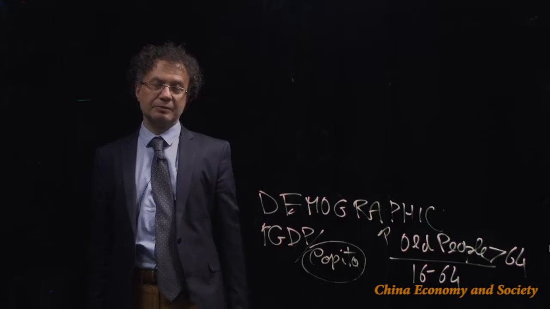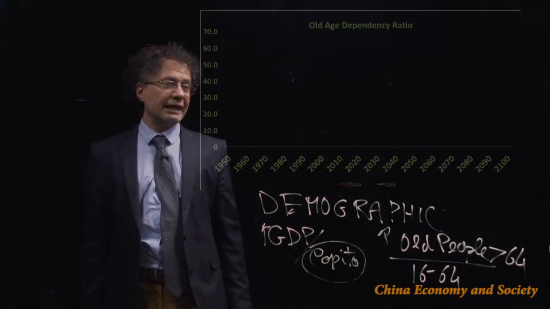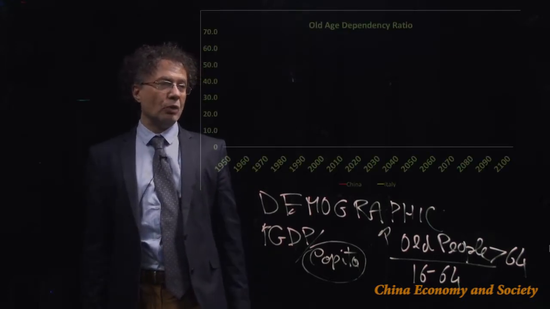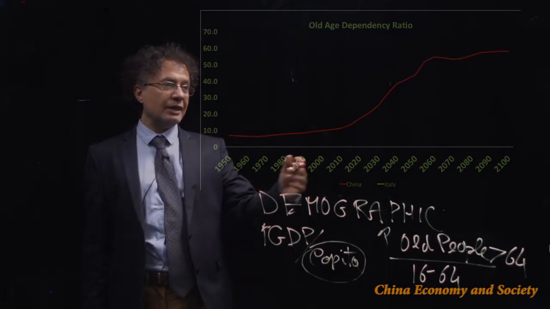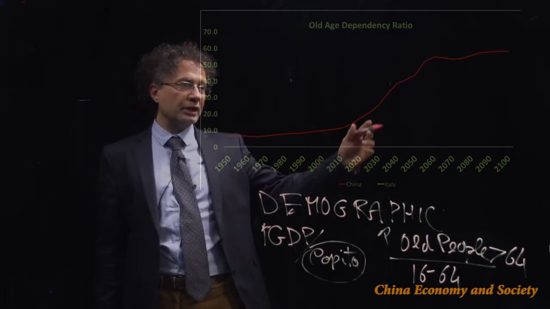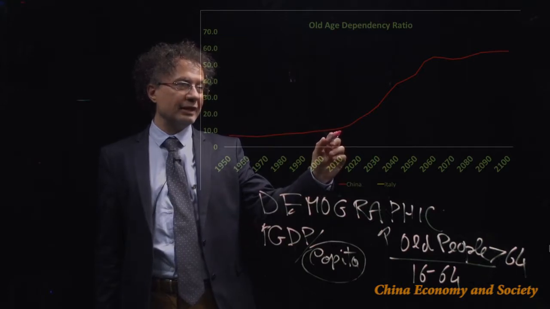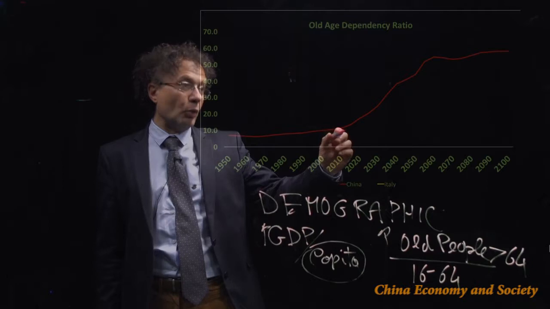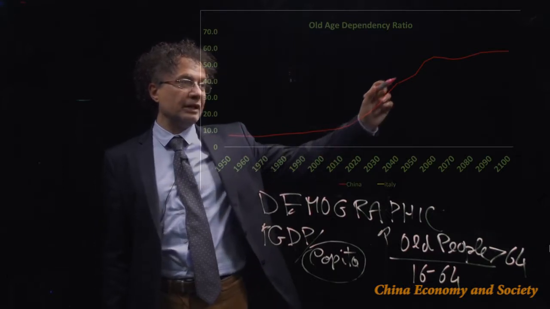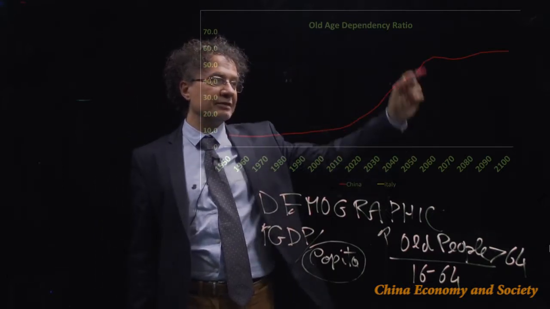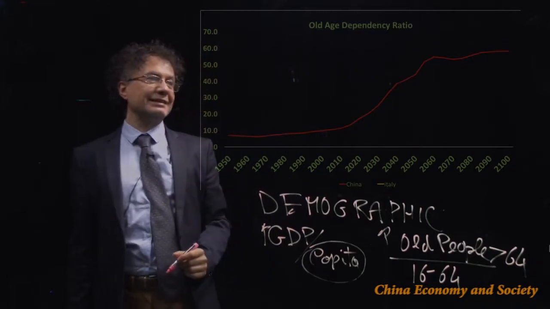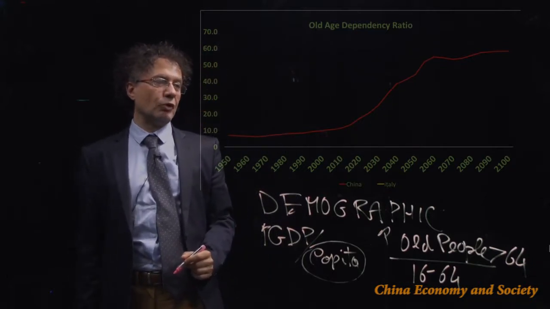So what has happened? In China, in 1950, this ratio was about 10%, and then over time has been going up, and this has been the worry of policymakers in China. From 2010, the ratio is expected to peak and grow in 2060 to reach a peak of 55% for China.